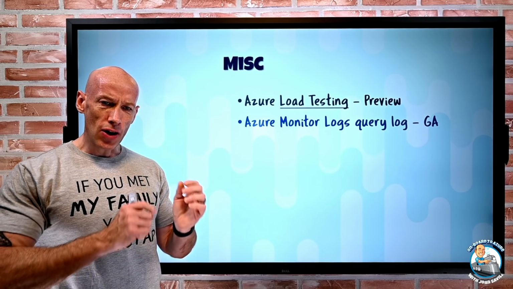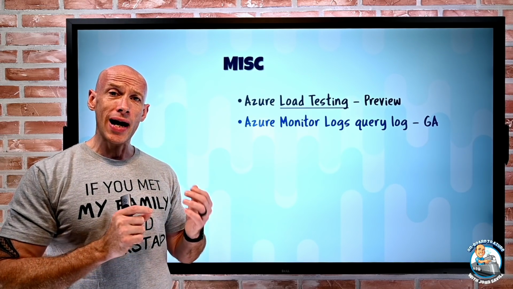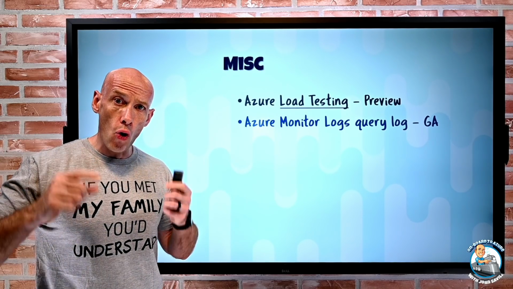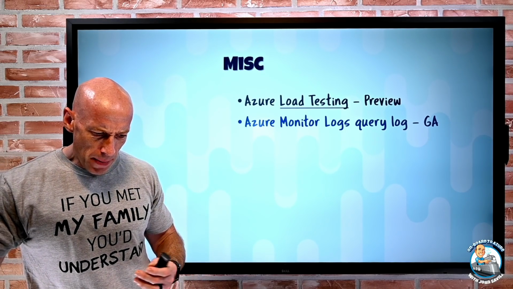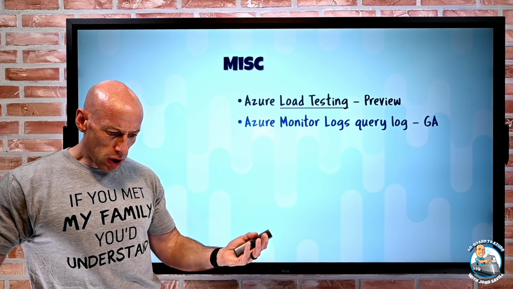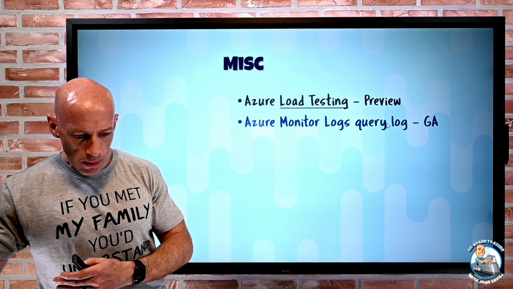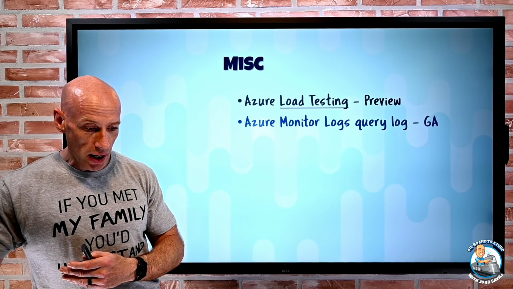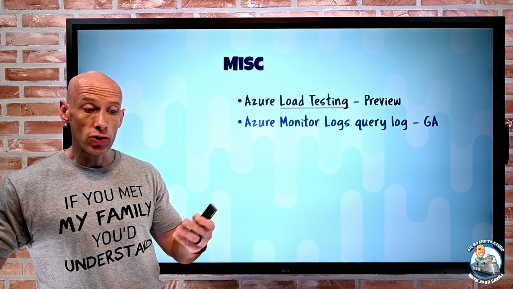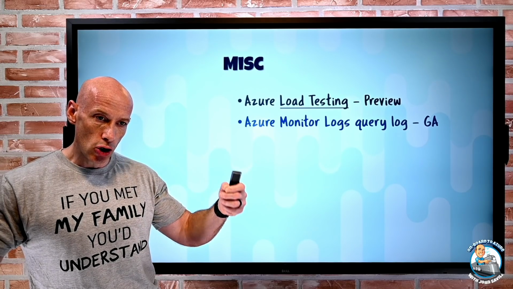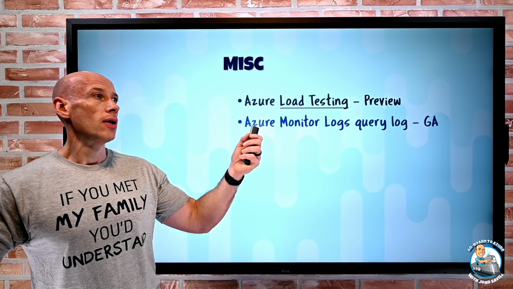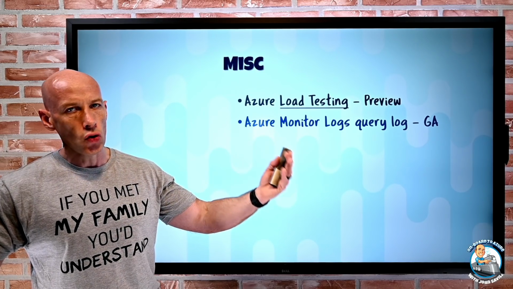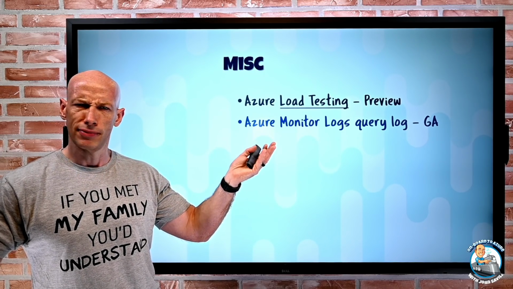Basically what it's going to let me do, if I look at diagnostic settings now for Log Analytics Workspace, you'll see there's actually an option now for audit. So I can get information about what the log was, what the query was, when it was run, what the performance stats on the query were, how it was run, and what tool executed it. So I can actually turn on an audit log now for a Log Analytics Workspace, and I can send it to all the usual suspects: a storage account, an event hub, or a Log Analytics Workspace.